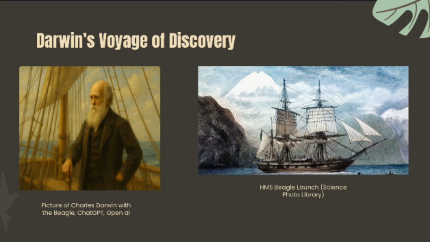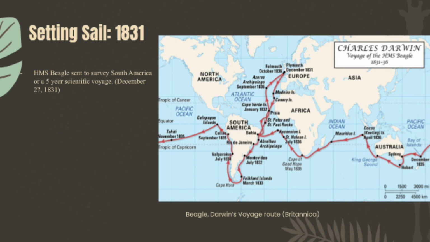The HMS Beagle, pictured here at sea, was a British Royal Navy ship built for surveying and later refitted for exploration. I think the ship itself was more than just a vessel. It provided Darwin with the freedom and resources to observe nature in a way few people had before. Setting sail, 1831. The Beagle set sail from England in 1831 on a 5-year scientific journey.